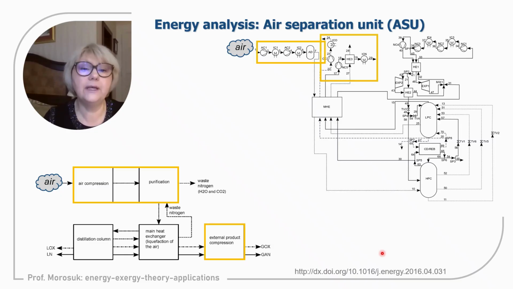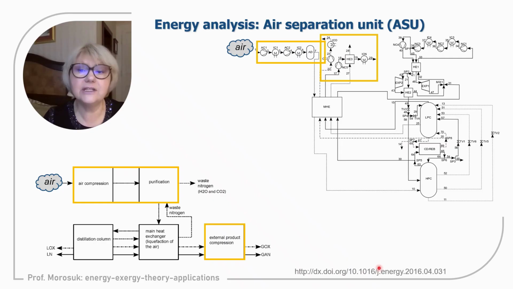After that, we have a block of compression. At the end of the process, we have a block of purification. These blocks always exist, and they operate at a temperature higher than the environment. Also external product compression is included in purification. So these two blocks in yellow color operate at a temperature higher than the environment.